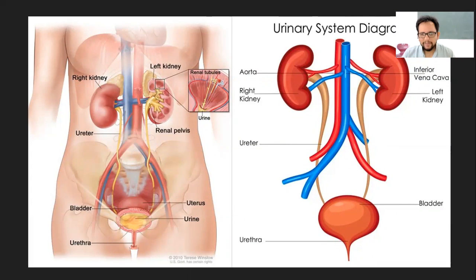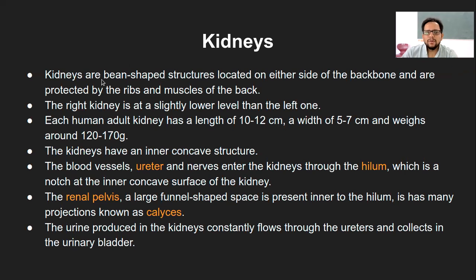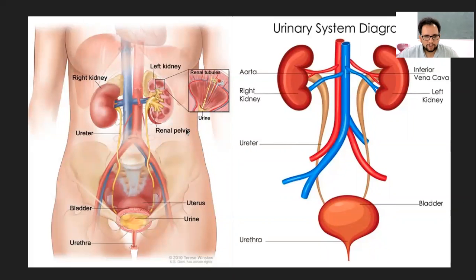Location wise, I assume you know where the kidneys are located. Let me go here first. Kidneys are bean shaped, located on either side of the backbone, and protected by the ribs and the muscles of the back. If you touch your lower back on the sides, on the dorsal side of your body, that's where your kidneys are located.